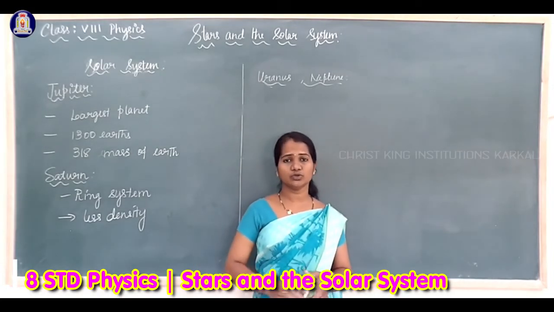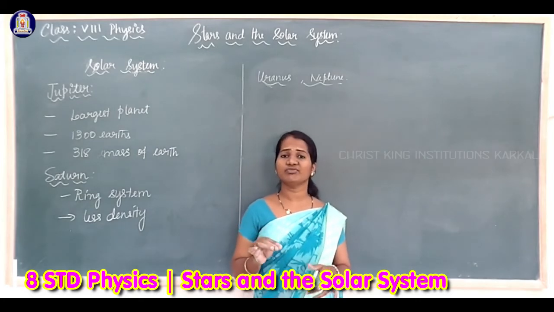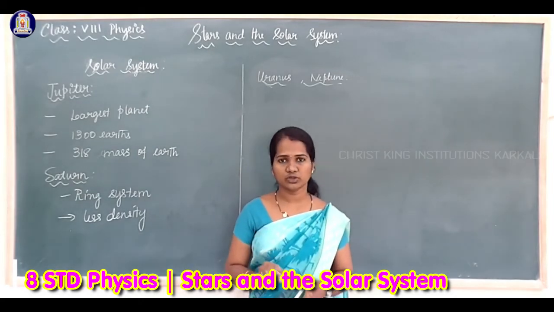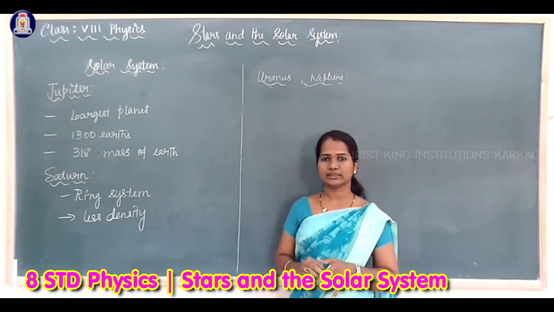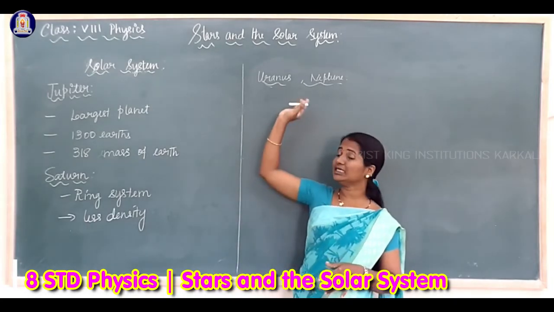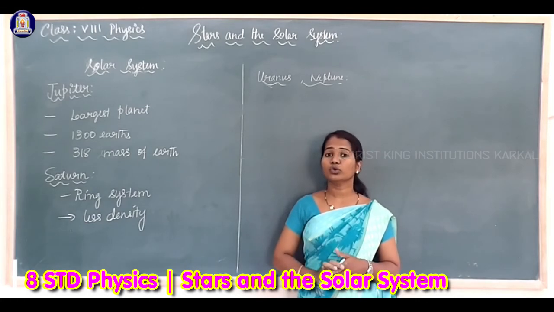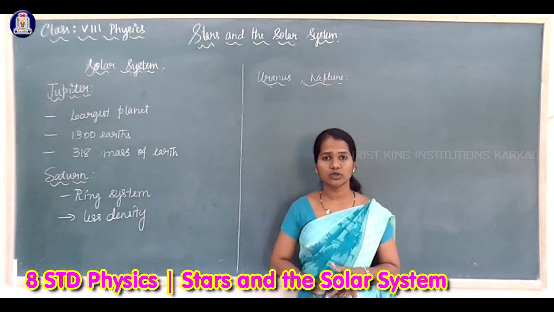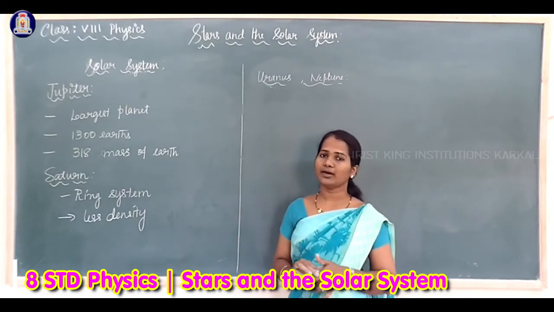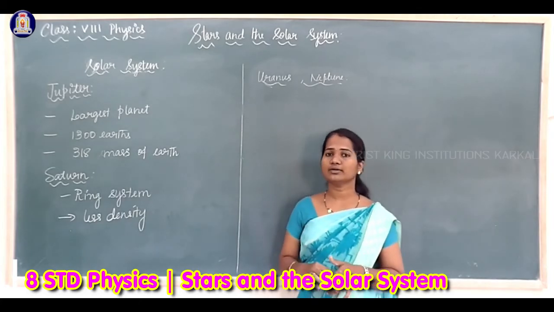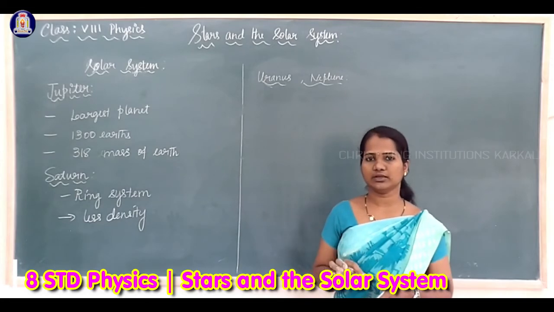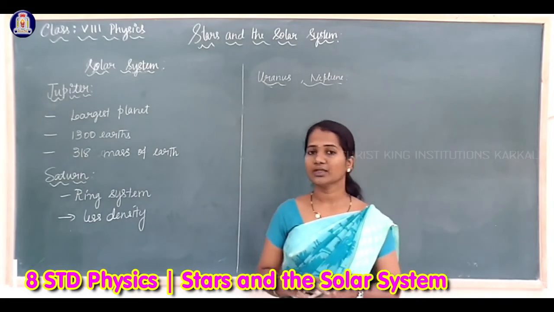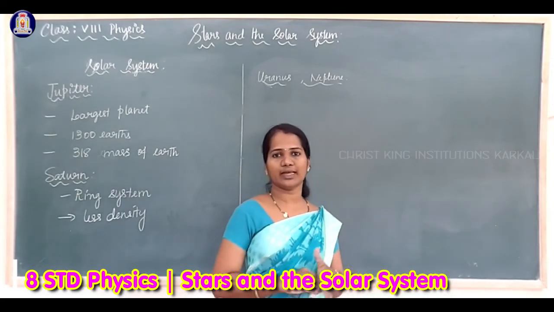So we need a powerful telescope to see these planets, Uranus as well as Neptune. These two planets also contain a ring system, a faint ring system. It is not so clear, but a ring system is present for these planets also.